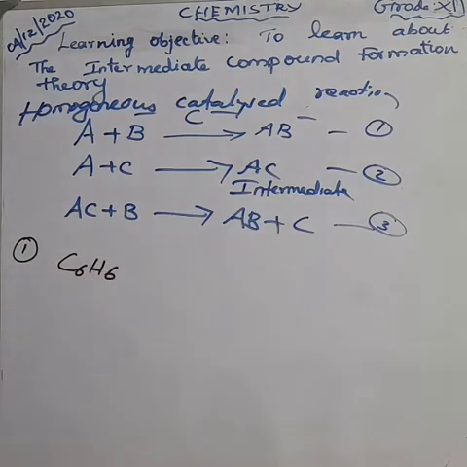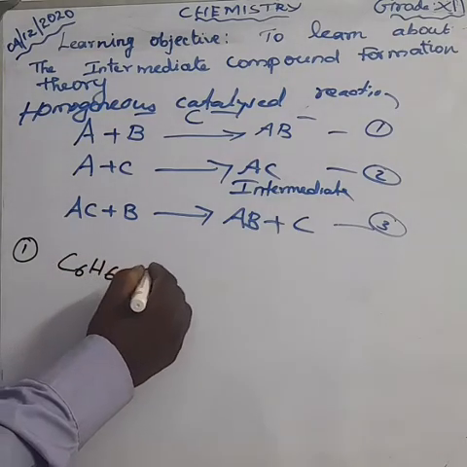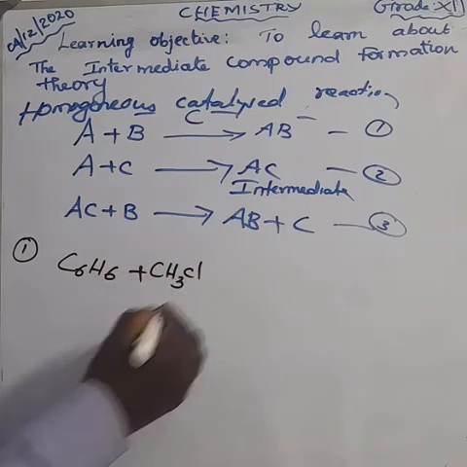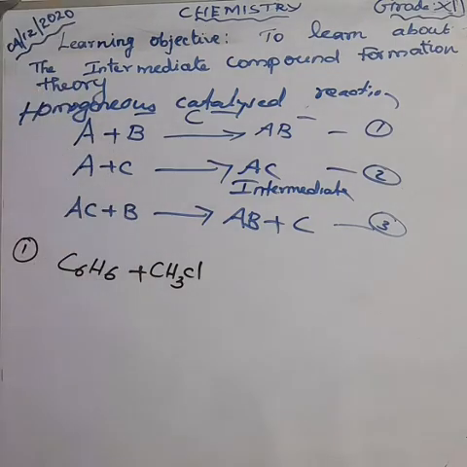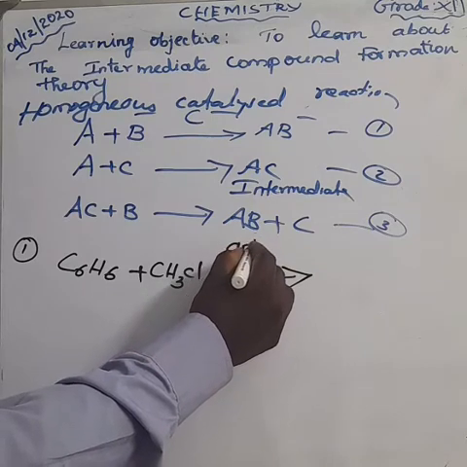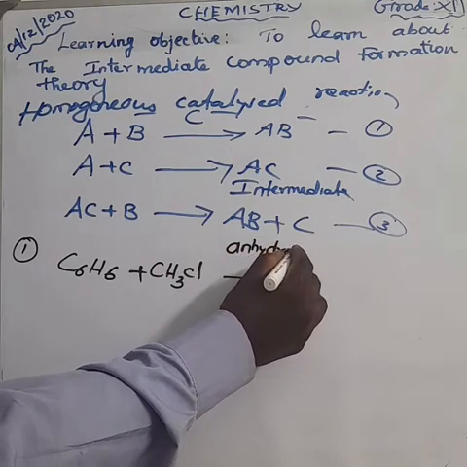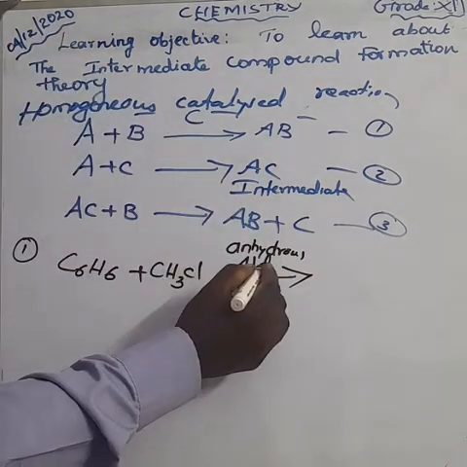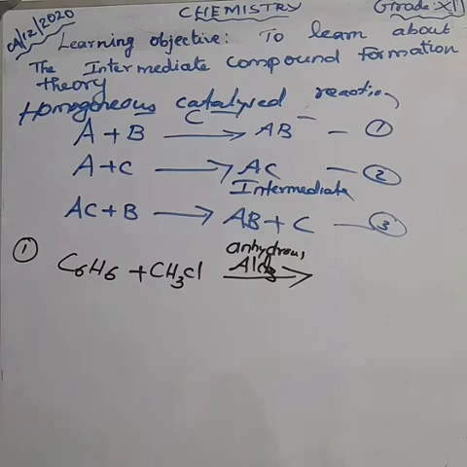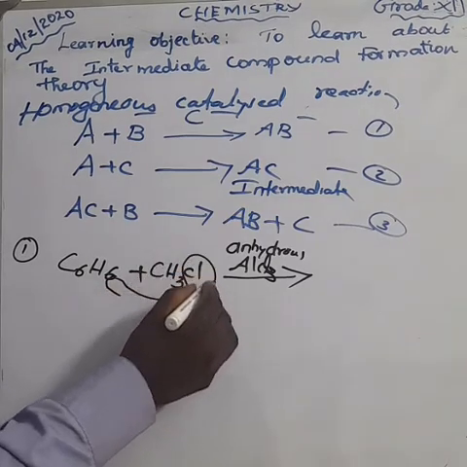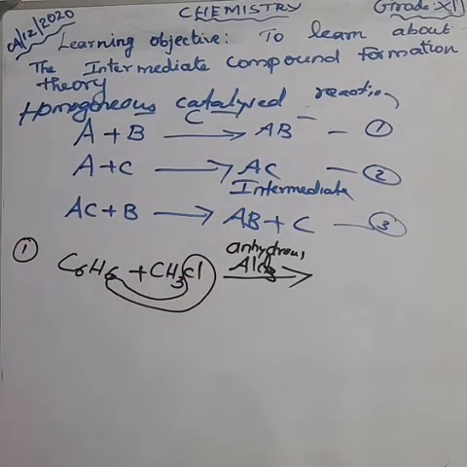What is the formula for benzene? C6H6 with methyl chloride, CH3Cl. Here we are using one of the catalysts, anhydrous aluminum chloride, AlCl3. One of the hydrogens from benzene combines with the Cl to form HCl.